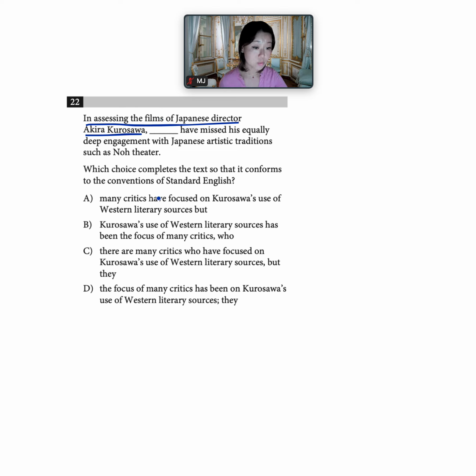So a pretty easy way to set this straight is to look at all of your answer choices and look at immediately what comes after. So here we have many critics. Kurosawa, take note, this is Kurosawa's use, which is not exactly the same as the guy himself, right? And then also over here we have there are many critics, which is not a subject at all really, and then over here the focus.